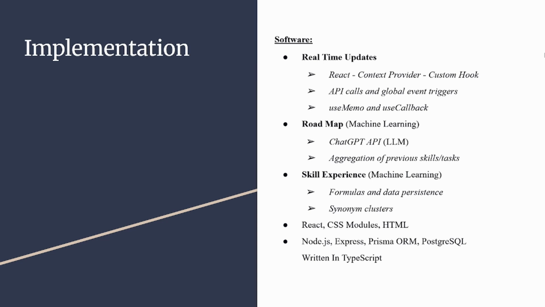On the backend, I used Node.js, Express, and Prisma ORM with PostgreSQL for data management. This was all written in TypeScript to ensure production-level code. A key part of the roadmap was integrating machine learning using ChatGPT's API. By aggregating previous skills and tasks, Evolition predicted growth patterns and offered personalized insights to users that would allow them to grow further. In addition, synonym clusters refined skill recognition and ensured that tasks provided the appropriate skills with experience, allowing the user to fully materialize their growth.